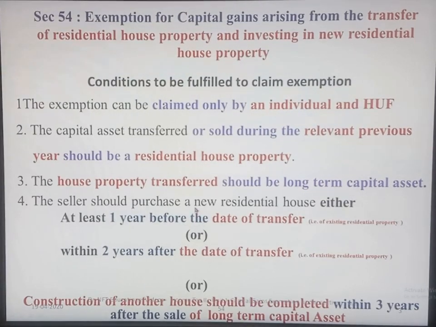The three conditions mentioned here are: the seller should purchase a new residential house either at least 1 year before the date of transfer, or within 2 years after the date of transfer, or construction of another house should be completed within 3 years after the sale of the long-term capital asset.